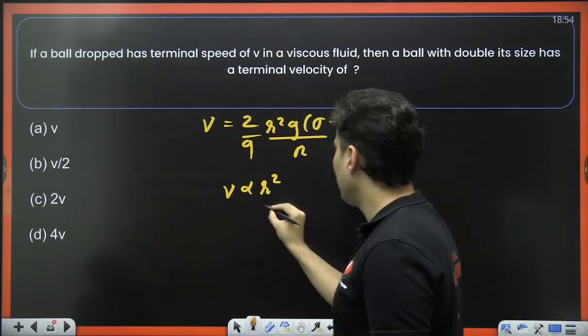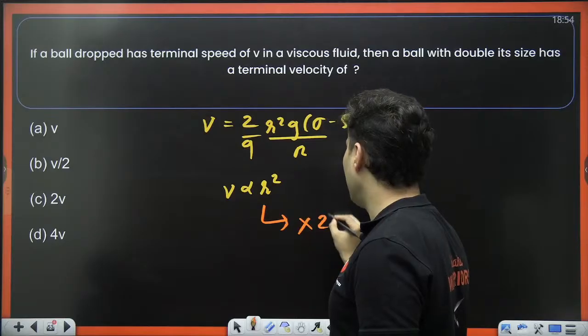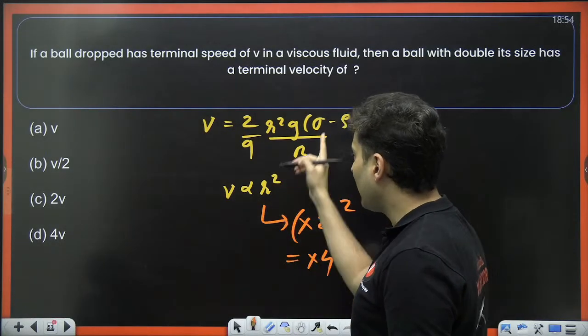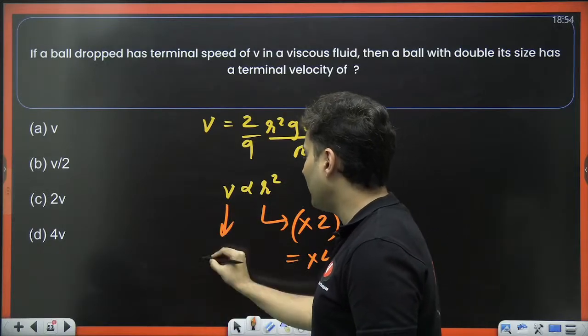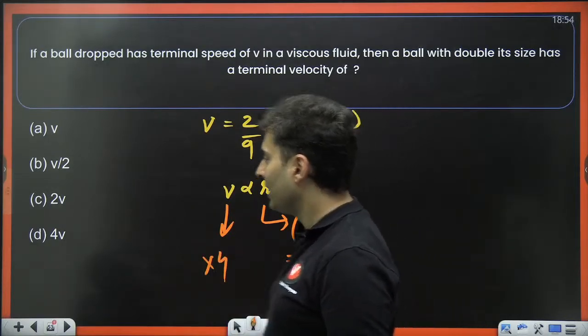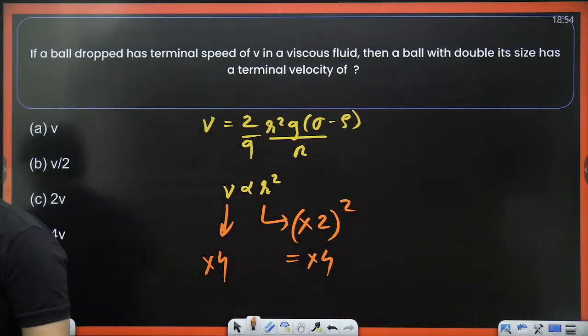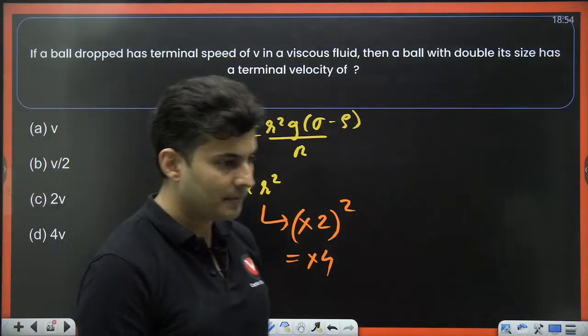So think about it. If radius is doubled, the square of it is made 4 times. So if RHS becomes 4 times, even the LHS should become 4 times. Hence the answer must be 4V. Very nice. Great. I hope this is very, very clear.